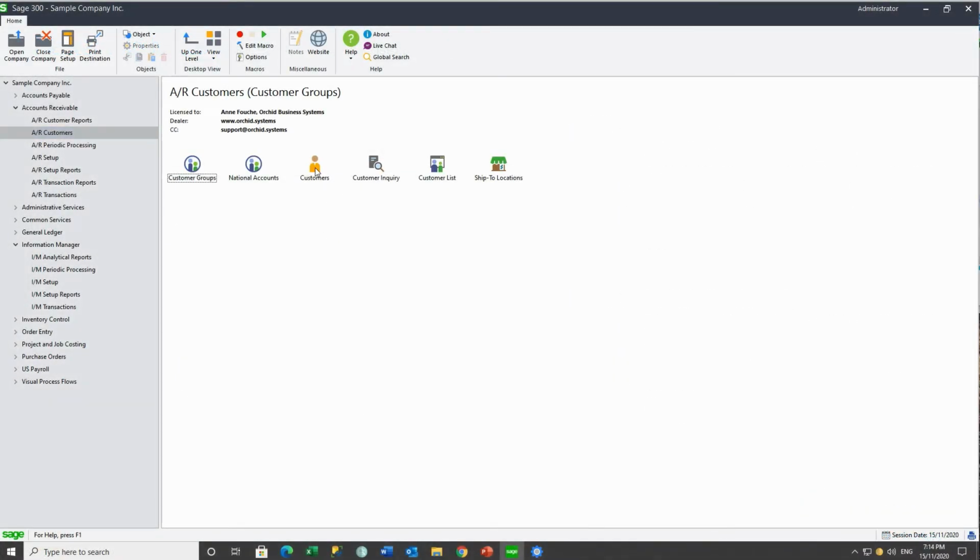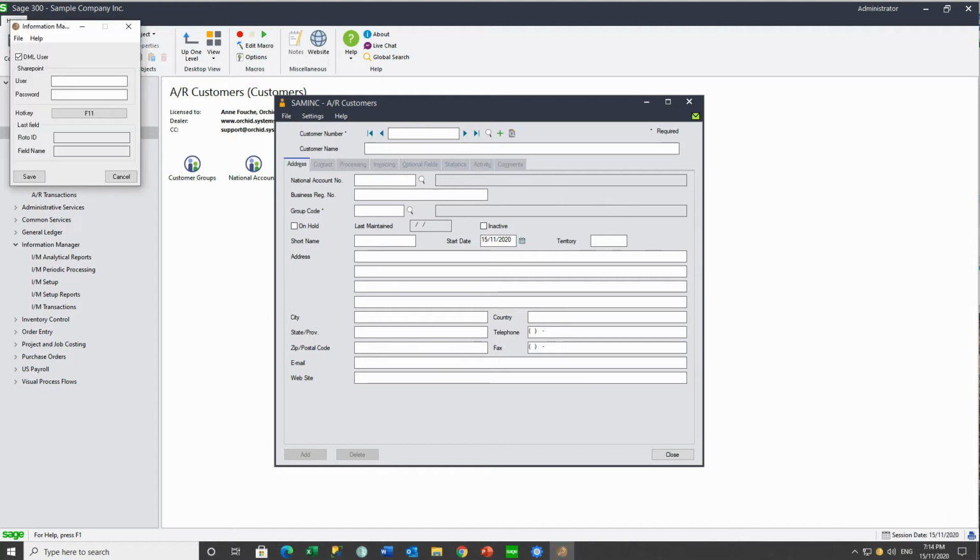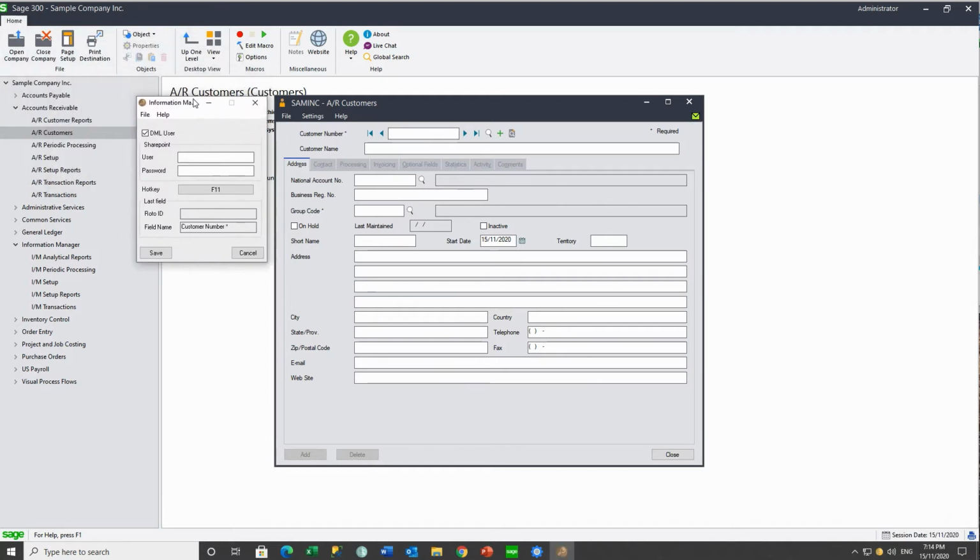The first configuration we're going to do is around the AR customer screen. When we have a look at the screen and we use our tray icon by clicking on the options, we can put the tray icon beside our customer screen and then see the screen is called the AR1300, and the field that we want to configure around is the customer number. So we'll take note of these two for our configuration.